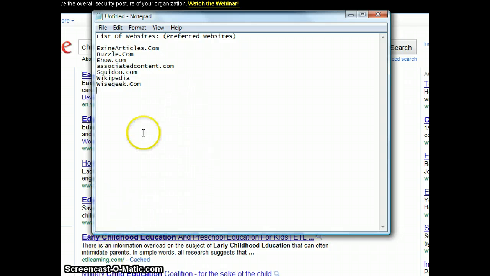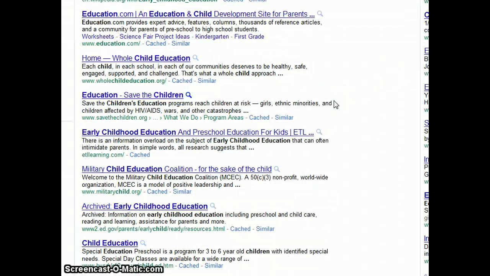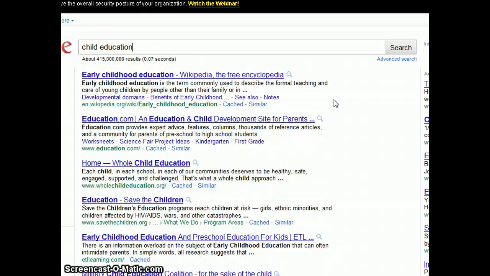So let's move on. So we're looking now for the term child education. So we look for child education, and as we can see here, there is a specific website that we have in our preferred list, which is Wikipedia.